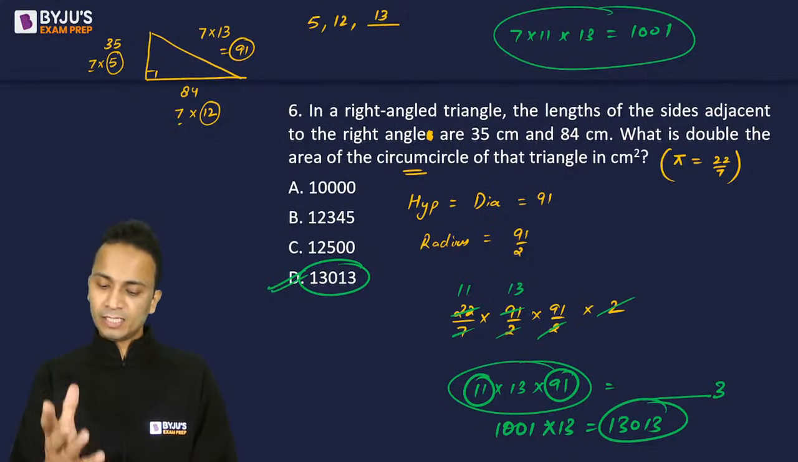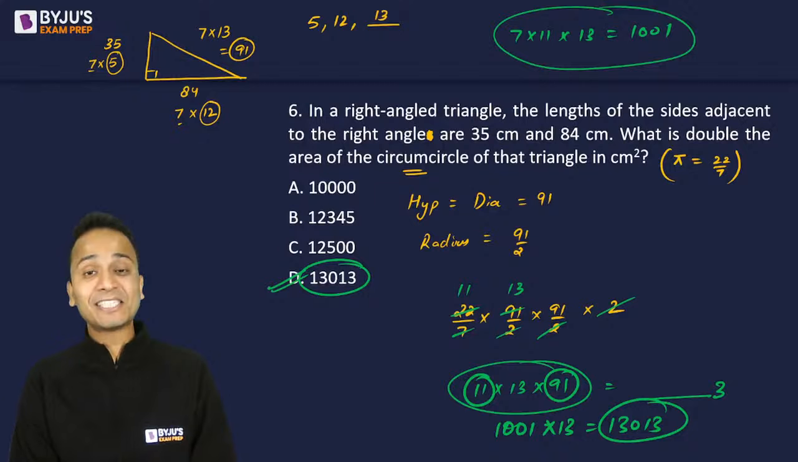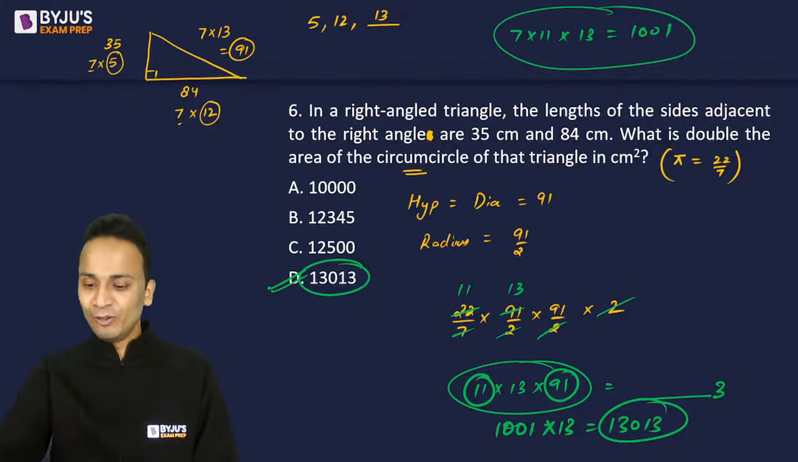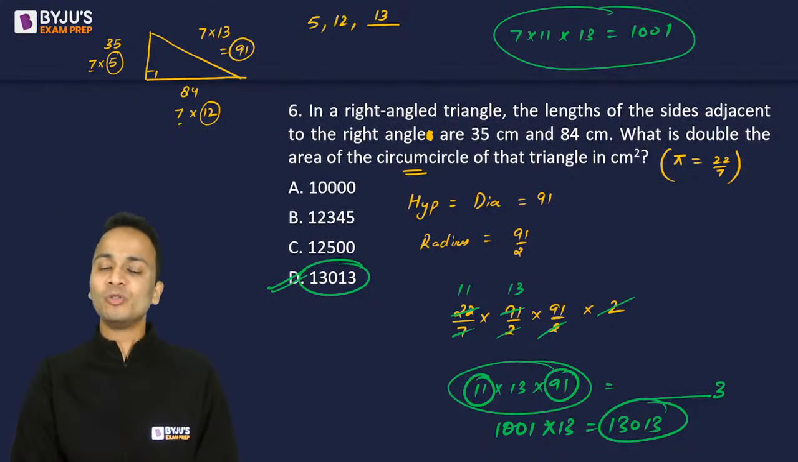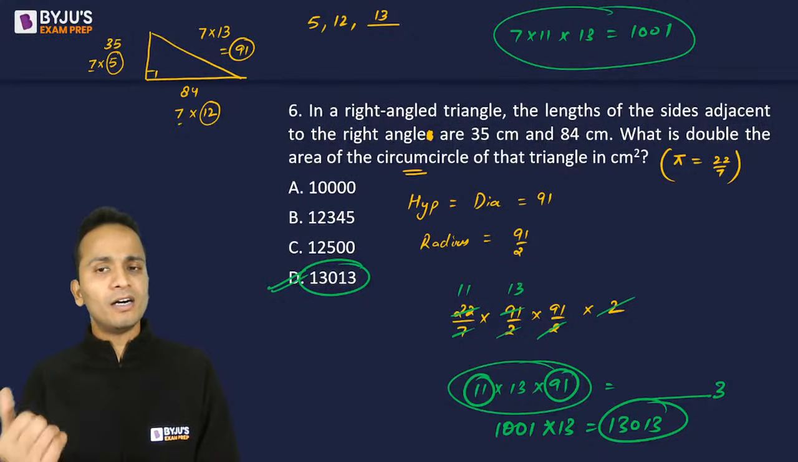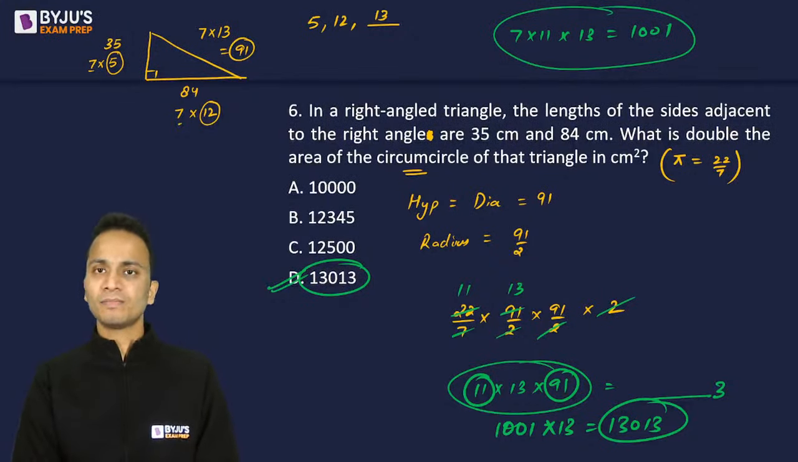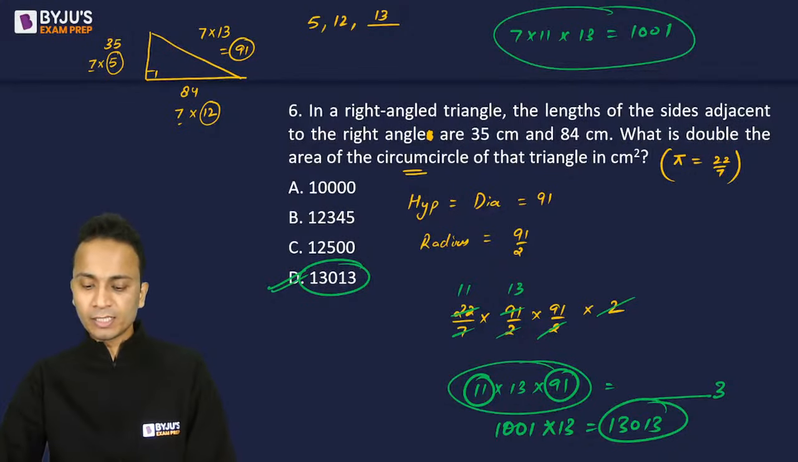Yes, Yash, the same thing I've just told. 7 into 11 into 13 is 1001. Using that, we have done the calculation a little faster. Right? So that was question number 6. Let's move on to the next question, question number 7.